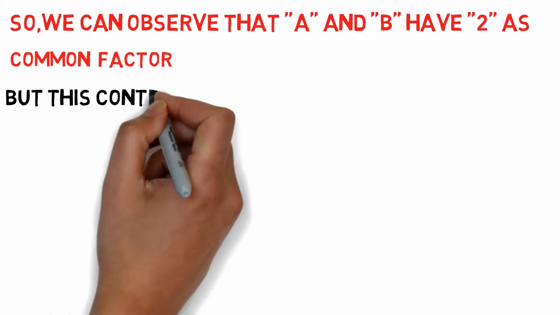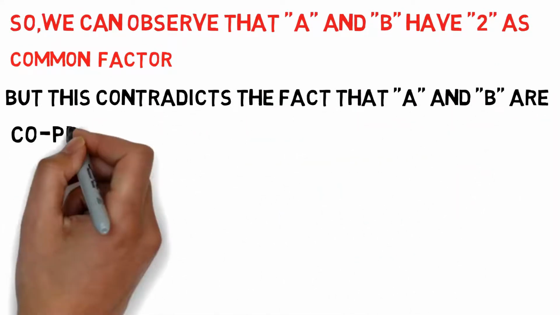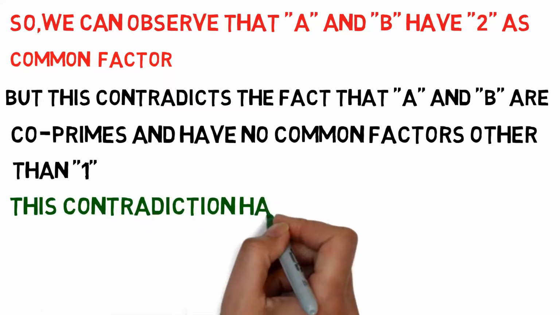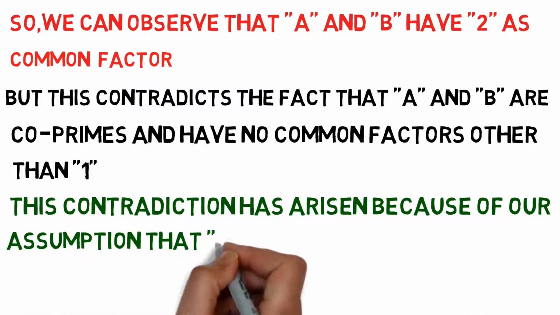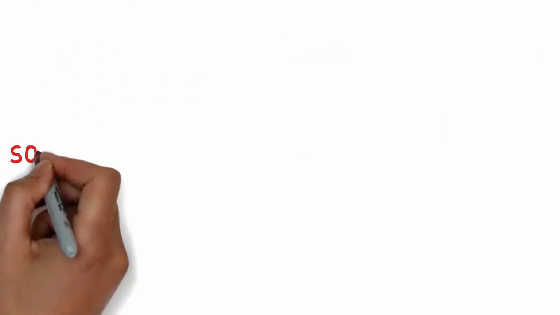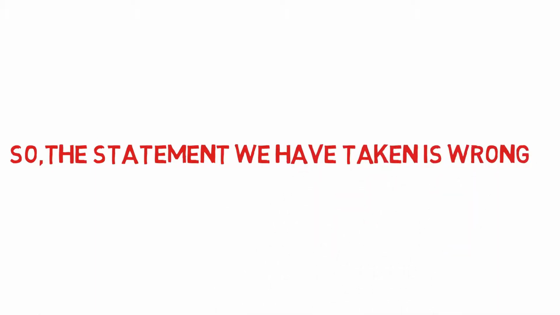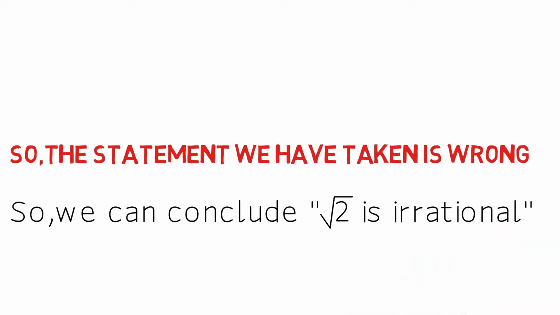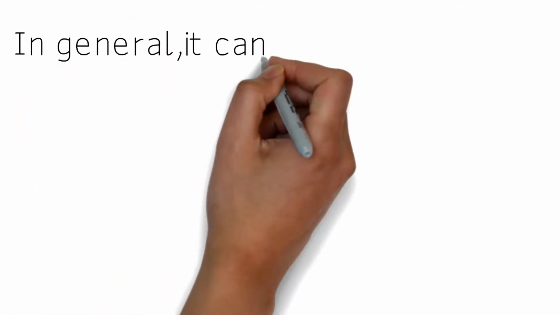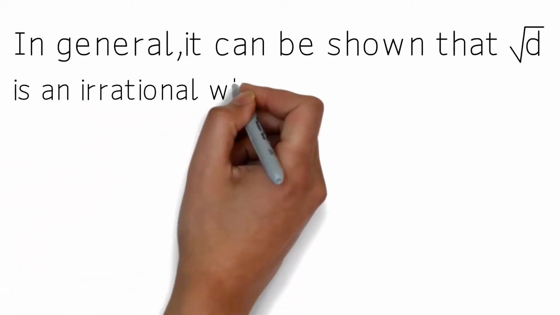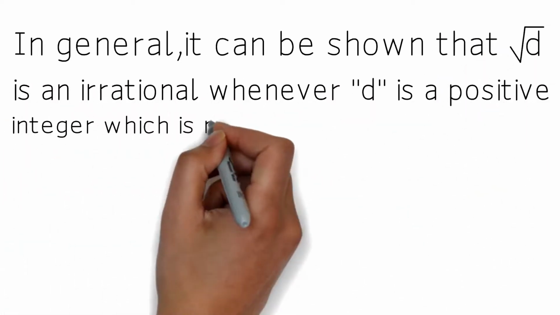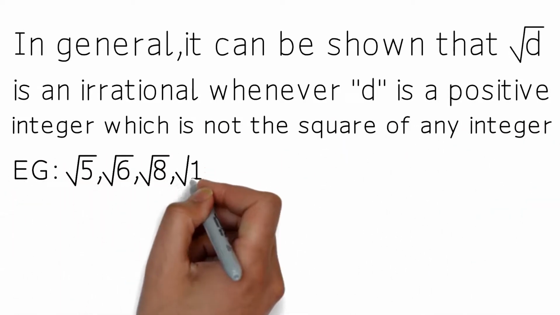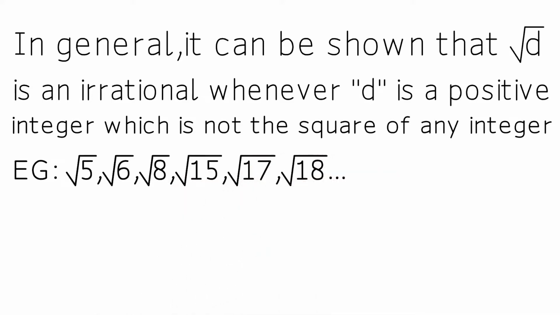But this contradicts the fact that a and b are co-primes and have no common factors other than 1. This contradiction has arisen because of our assumption that root 2 is rational. So the statement we have taken is wrong, and we can conclude that root 2 is irrational. In general, it can be shown that root d is irrational whenever d is a positive integer which is not the square of any integer. Examples: root 5, root 6, root 8, root 15, root 17, root 18 and so on.